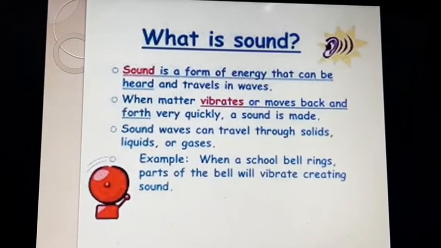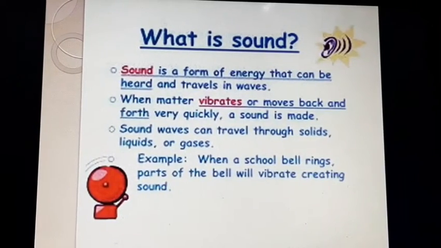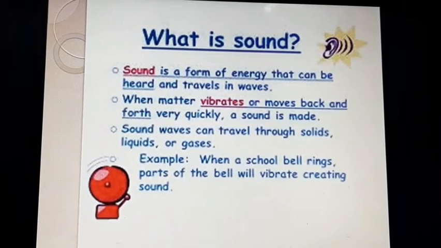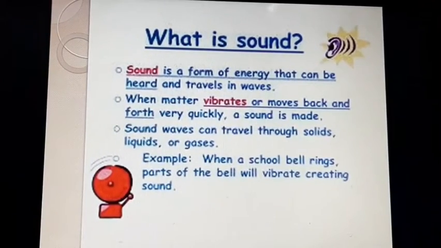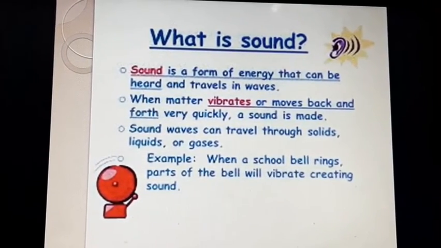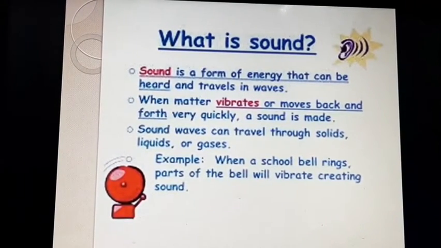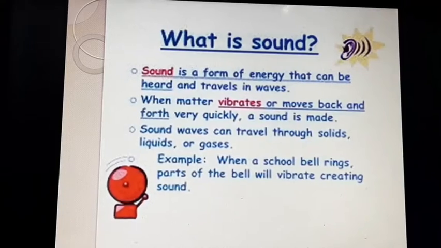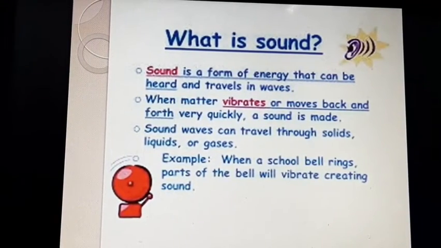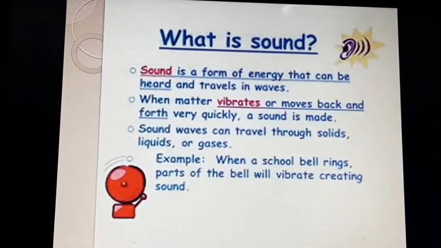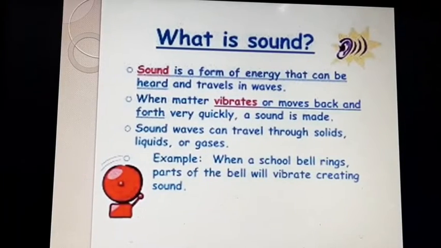And how the sound is produced, you all know it. When a body vibrates, it reaches us through the vibration of the particles of the surrounding medium. Thus, sound is produced. It needs a medium to propagate.